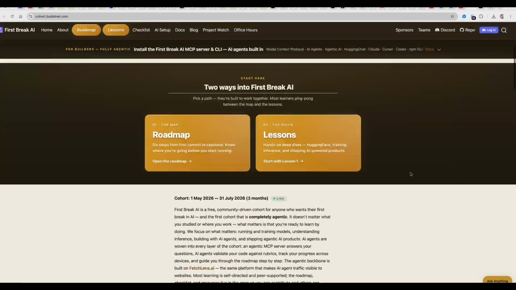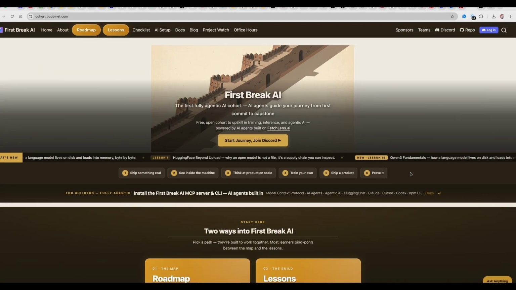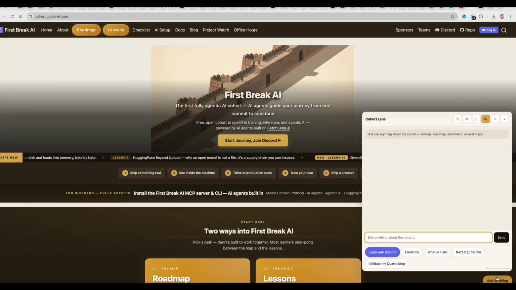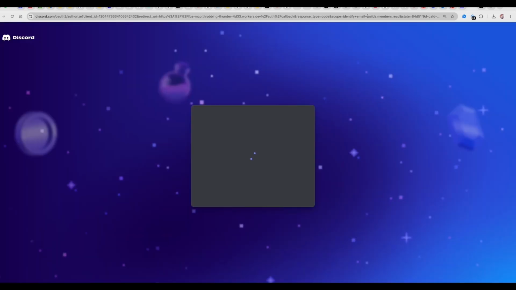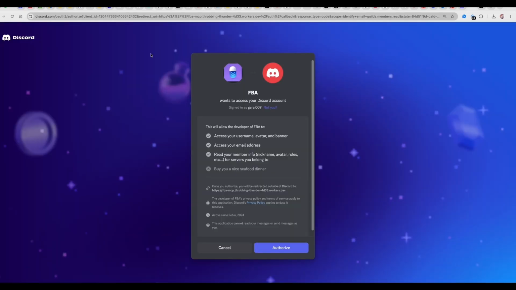Now let's look at two ways by which we can see our status. The first one is, of course, this widget. So we'll log in with Discord. Once you click, you'll be redirected to Discord, and it's asking for basic permissions like username and email. We'll authorize it.